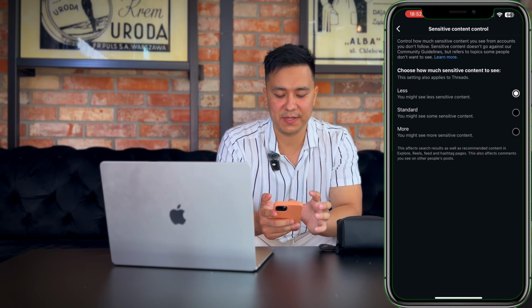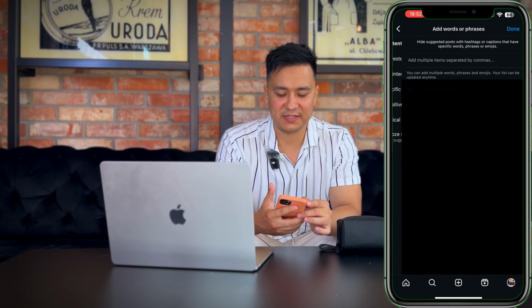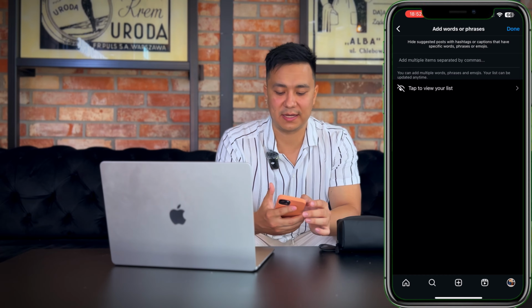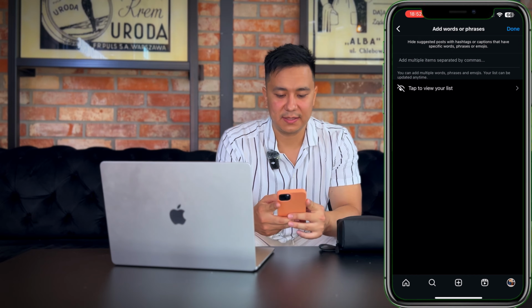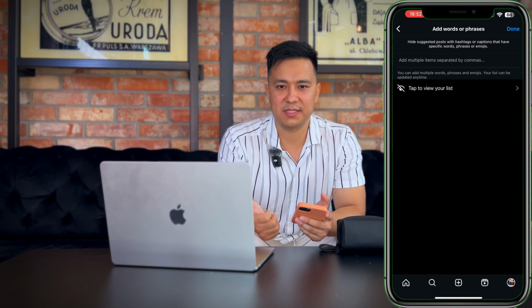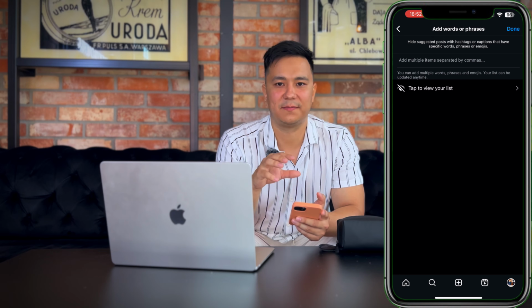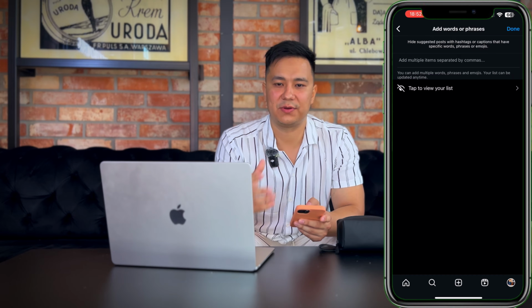Okay, after confirming, go back to the previous page and go to the specific words and phrases. We want to set up additional settings. Here you want to add specific words, phrases, emojis. If a content or post has this kind of phrase or emojis in its description, this content will be restricted from your Insta Explorer page.